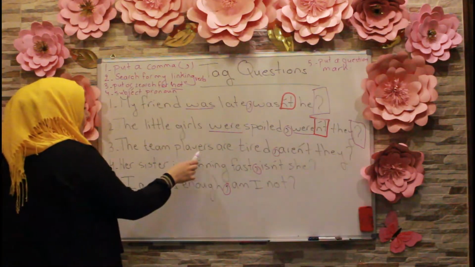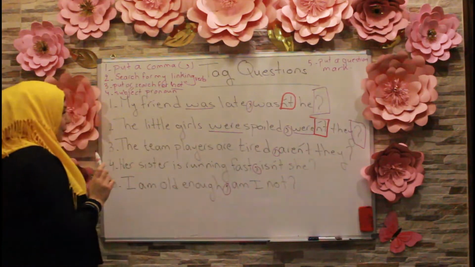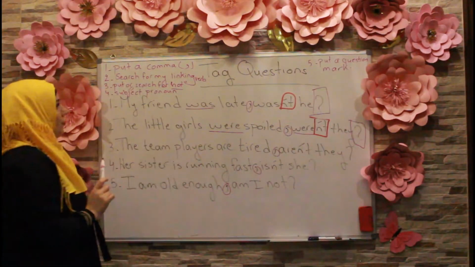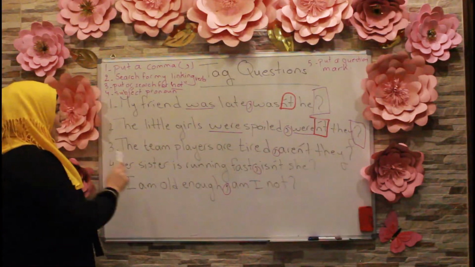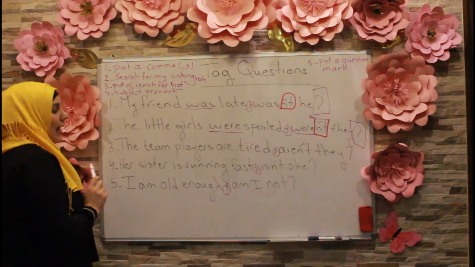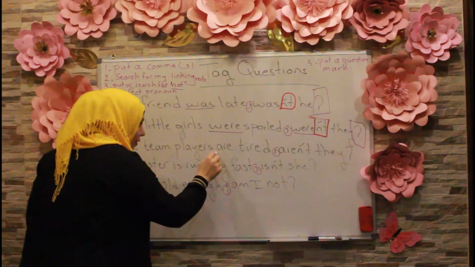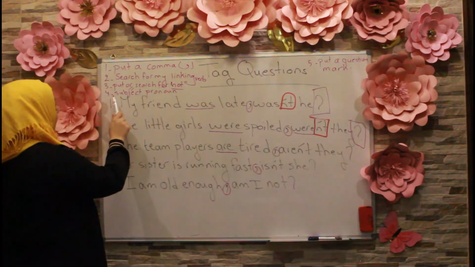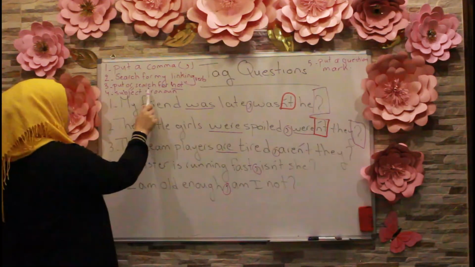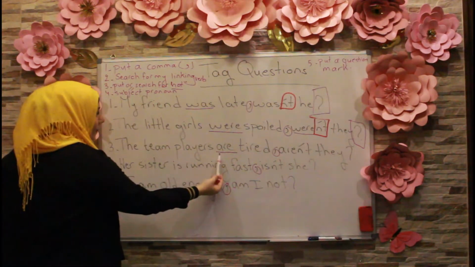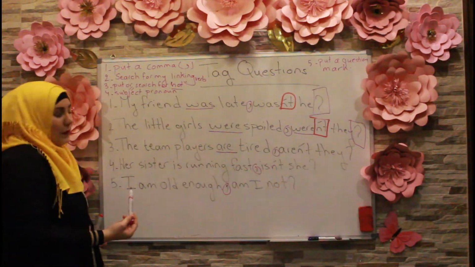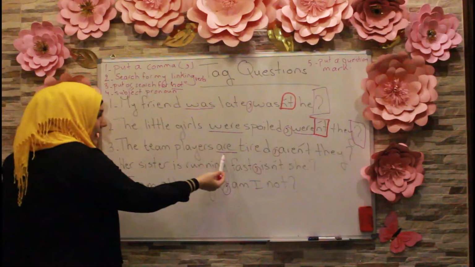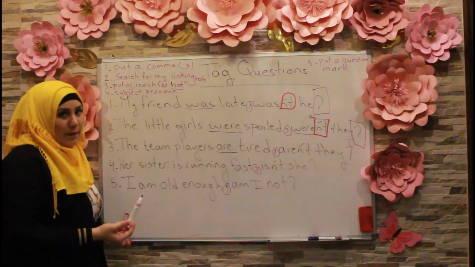Now let's see number 3. The team players are tired. So step number 1, there's the comma. Step number 2, search for my linking verb or helping verb. In this case, I have a linking verb, which is the verb are. Now, number 3, put or search for not. So here, do I have not? No. So this verb to be, or you might say the linking verb here, is in the positive form.